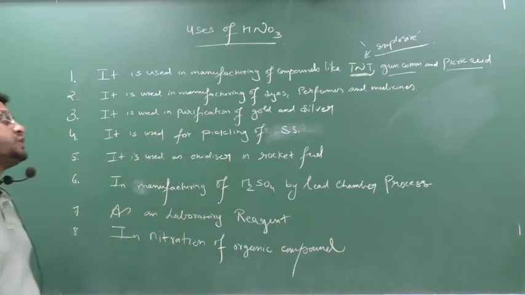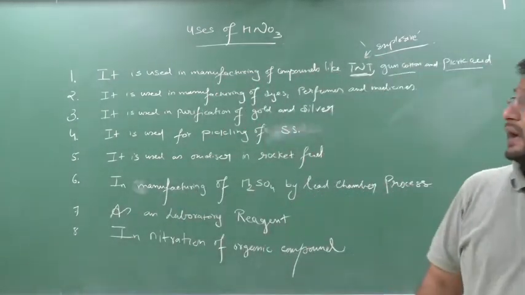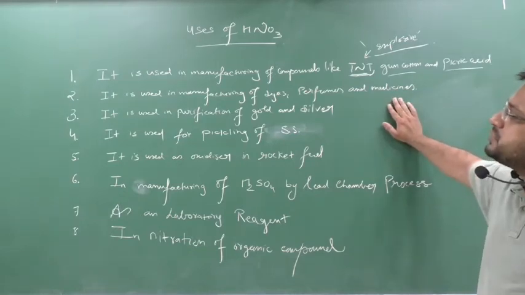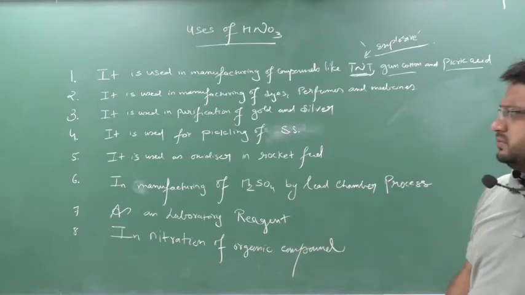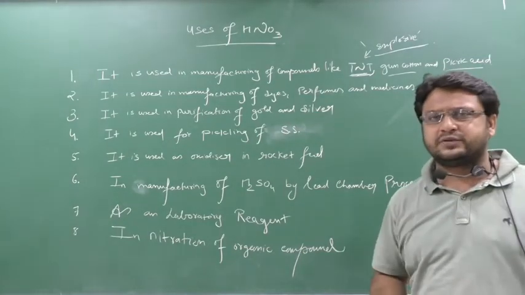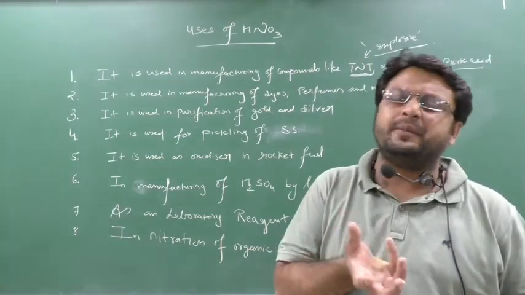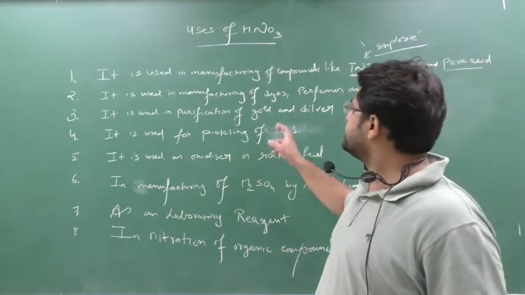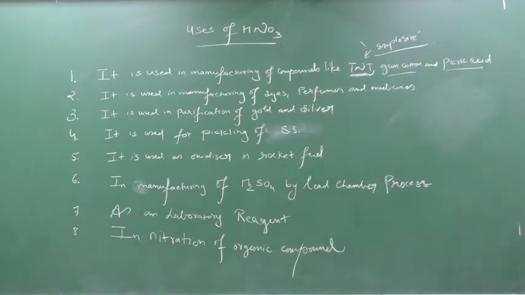Next, it is used in the manufacturing of dyes. Dyes means what is applied to our hair. And also perfumes and medicines. When you apply color to your hair, there is a mixer coming with it, and when you mix that, the smell is very ammoniacal and uncomfortable. That smell can be ammoniacal, or it is nothing but the nitric acid smell. So it is used in the manufacturing of dyes, perfumes and medicines, and in the purification of gold and silver.